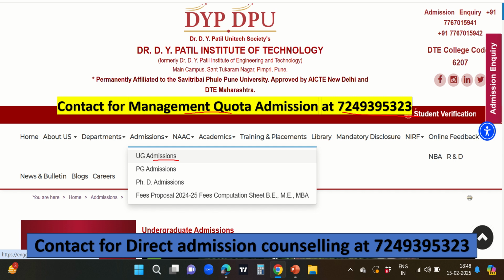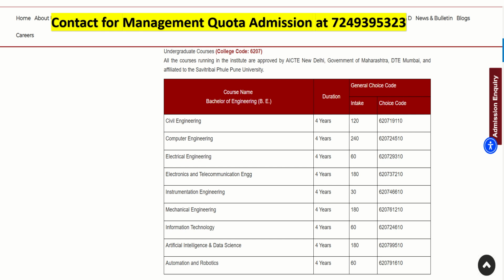So let's go ahead with the fees structure, the placement package, and the eligibility for taking admission into mechanical engineering. Here you can see the intake in mechanical engineering. This branch has an intake of 180 seats, with a 4-year span for this course. Every year they take a batch of 180 students, spanning 4 years.